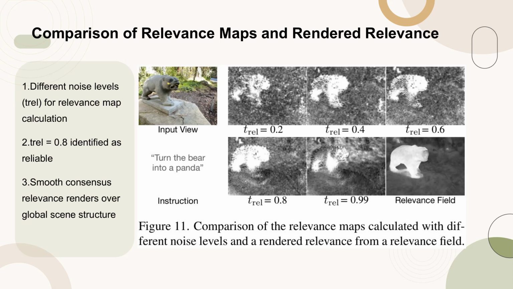This approach results in relevance masks that encapsulate global boundaries of relevant regions. Additionally, the rendered relevance field, supervised by maps from multiple views, effectively acts as an ensemble, providing a more accurate representation. The NeRF architecture's inductive bias limits high-frequency field variations, leading to smooth consensus relevance renders with minimal noise.